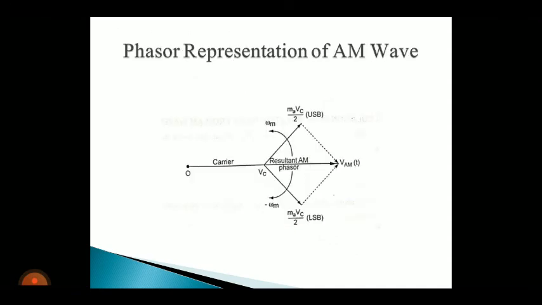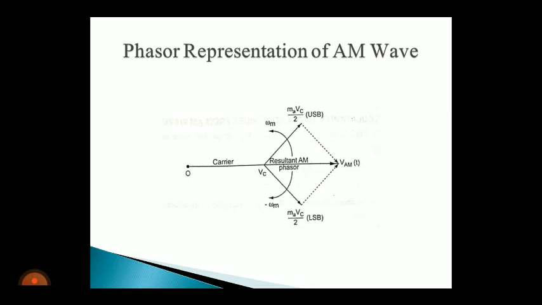So while drawing the phasor representation, first the carrier wave amplitude Vc is taken as the reference phasor. Then mark the upper sideband and lower sideband. Upper sideband amplitude is marked above the reference axis and lower sideband is marked below the reference axis. Then the resulting vector is the sum of the two sideband phasors.